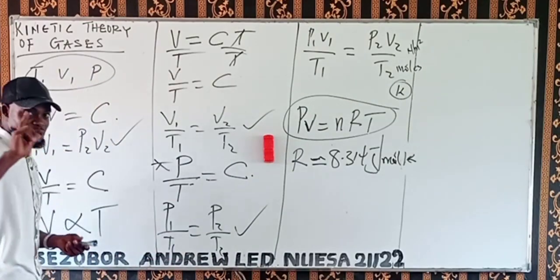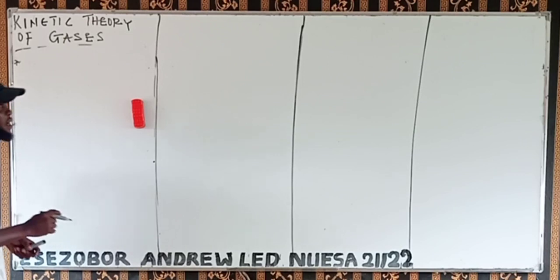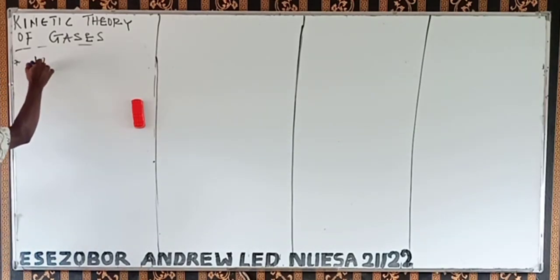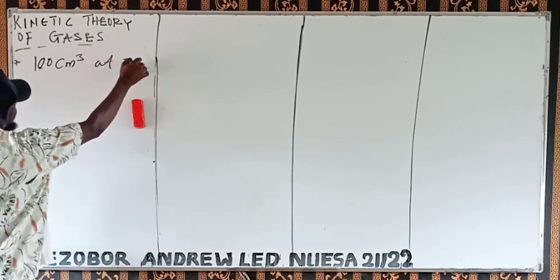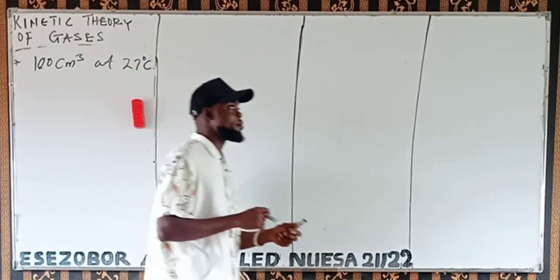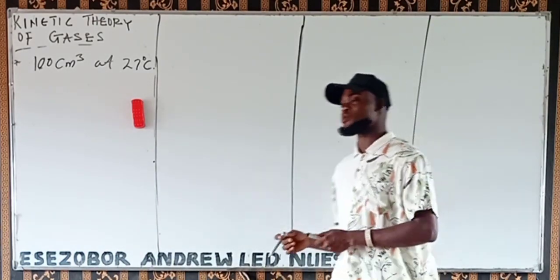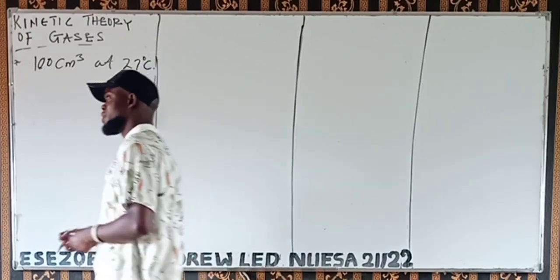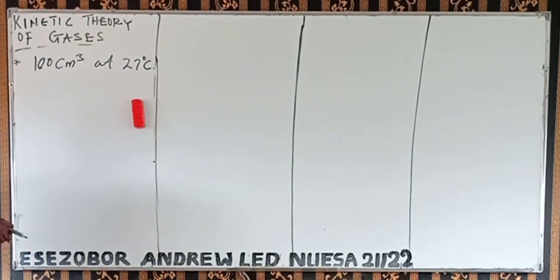Now, let me look at a particular question so that you see what I'm trying to say. Look at this question. The volume of a gas is 100 cm3 at 27 degrees Celsius.